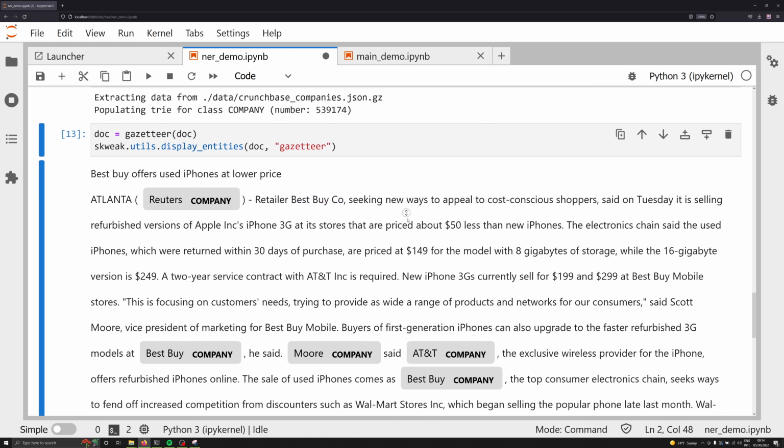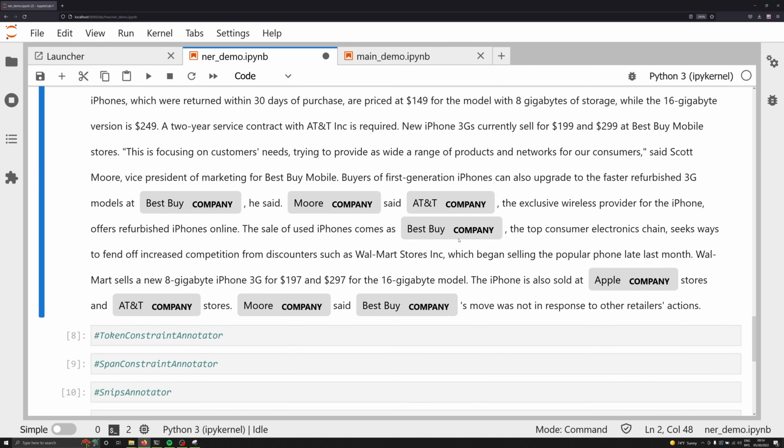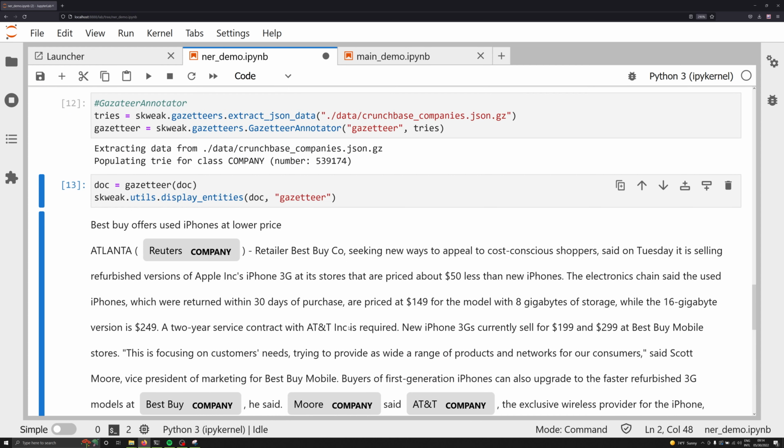But for right now, with our simple list, we're able to see all of these things annotated, and we see Best Buy down here being annotated because our earlier pipes have not labeled it as a company correctly in these examples. So what we're able to see now is essentially our entity ruler, Gazetteer, functioning as an effective way of labeling data. But as we can tell, it needs the other preceding labels, which come from our model annotator and our function annotator, to catch things like AT&T Inc. and Best Buy Co. Now the big question is, if we bring all these together, are we going to have an effective pipeline if we can use them all in tandem?